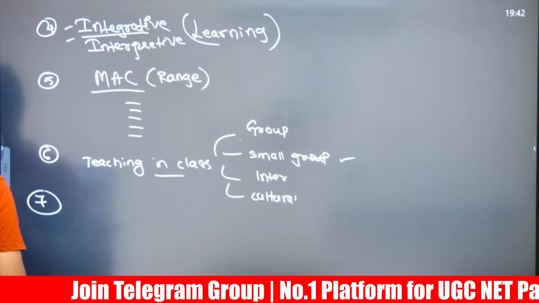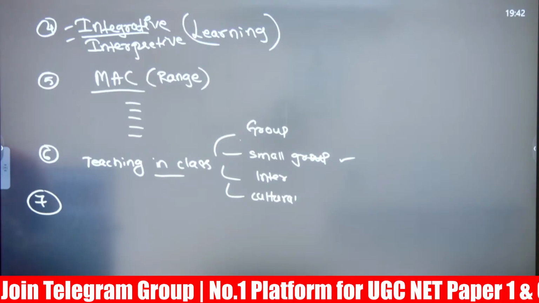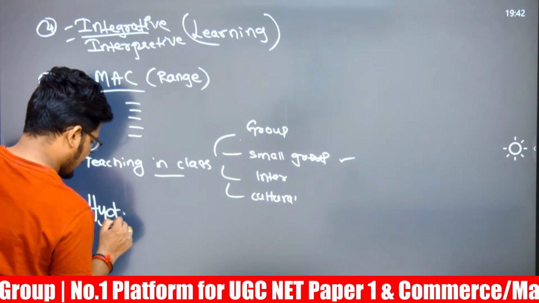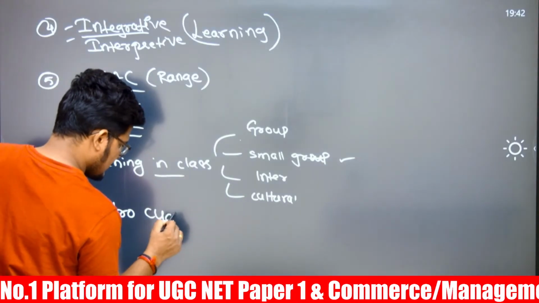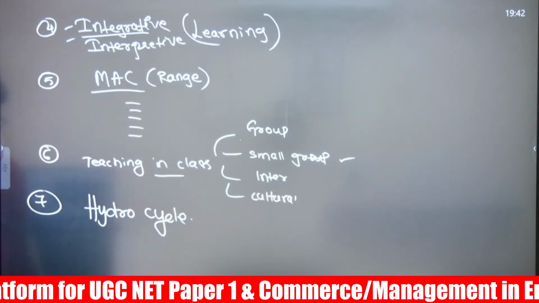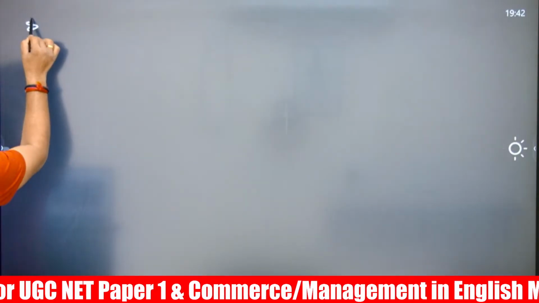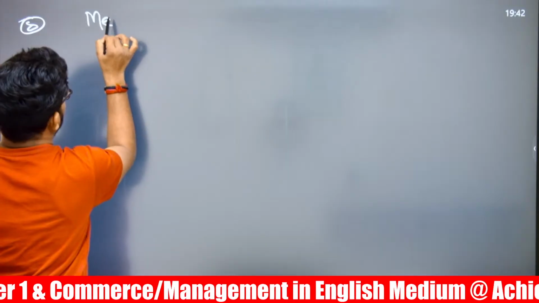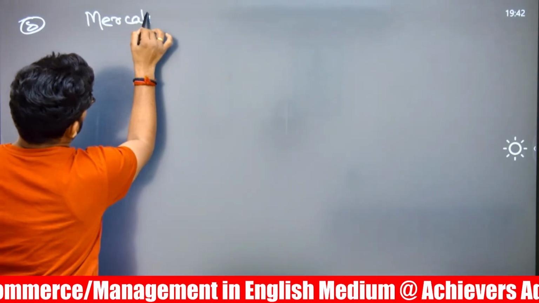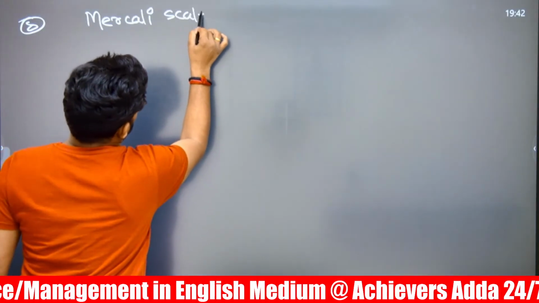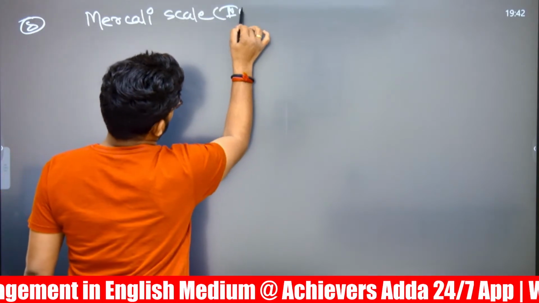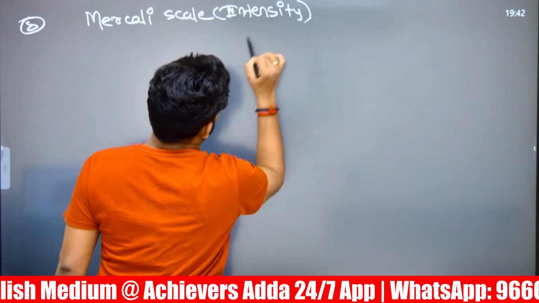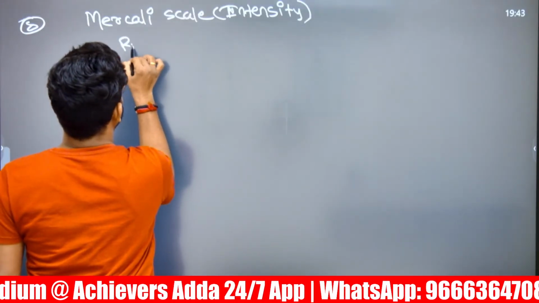Next, there is a question related to the hydrocycle. Which method is used in the hydrocycle, in people and environment? A related question has been asked. Next, the question related to the Mercalli scale, which is for earthquakes. The Mercalli scale measures the intensity of the earthquake. Magnitude is measured by the Richter scale.